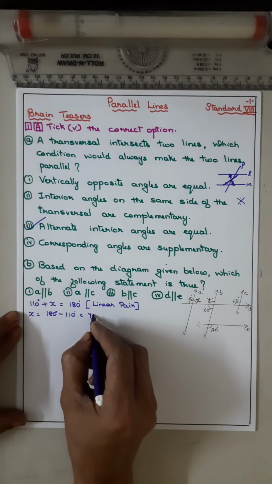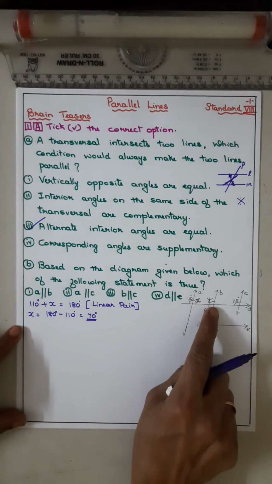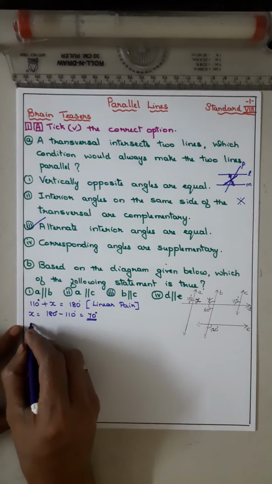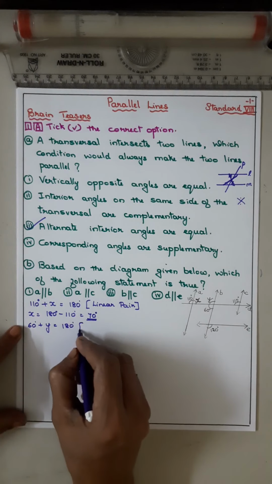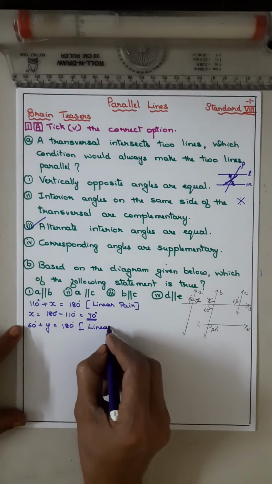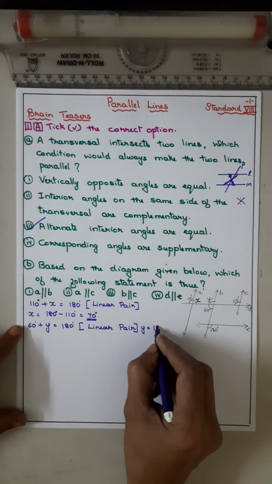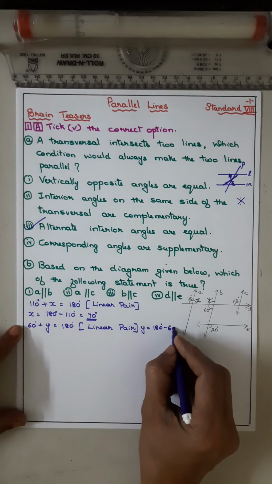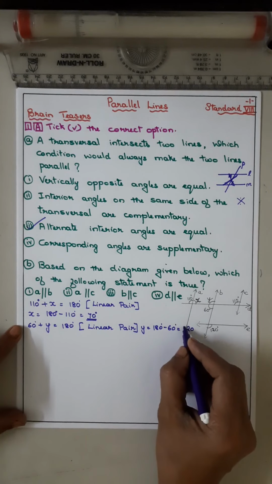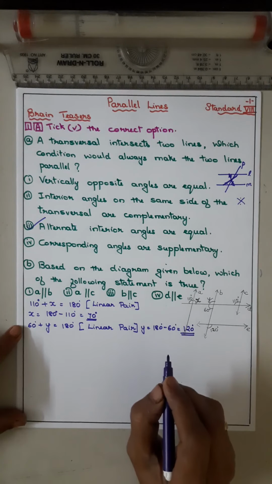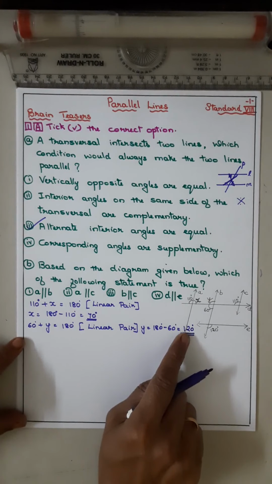Therefore it will be 70 degrees. Now here, 60 plus Y is equal to 180. Again it is a linear pair. So Y is equal to 180 minus 60, which is 120. So X is equal to 70, Y is equal to 120.